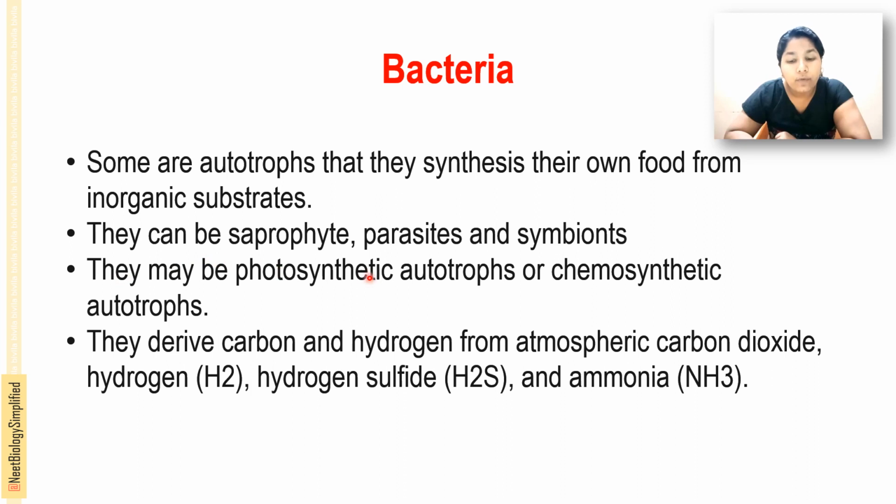And they may be photosynthetic autotrophs or chemosynthetic autotrophs. They derive carbon and hydrogen from atmospheric carbon dioxide, and also from hydrogen, hydrogen sulfide, and ammonia. They may be saprophytic, parasitic, or symbiotic. Among the autotrophs, they may be photosynthetic or chemosynthetic autotrophs, and the chemosynthetic autotrophs derive carbon and hydrogen from atmospheric carbon dioxide, hydrogen sulfide, as well as ammonia.